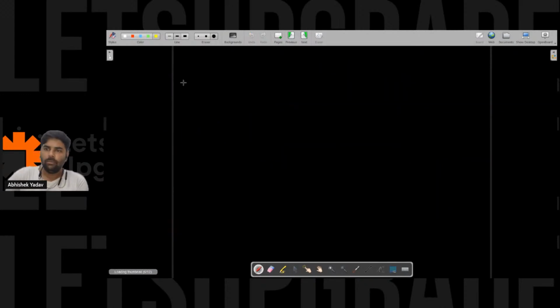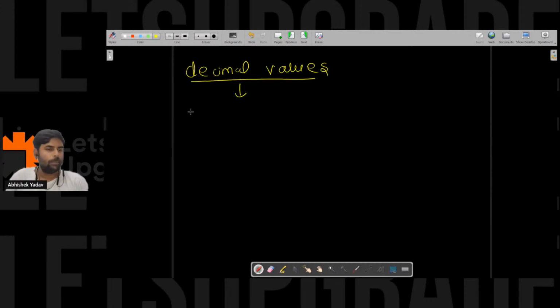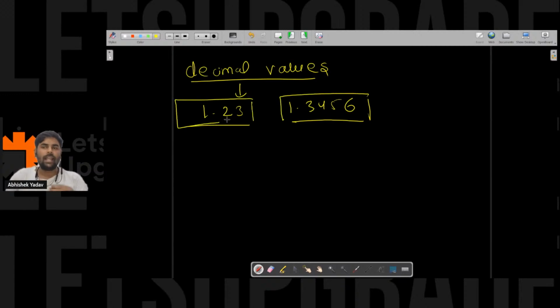Let's move to the next data type, that is float. If I have to store decimal values, how can I store them? Decimal values means numbers having a decimal part in them, like 1.23 or 1.23456. So if I have to store decimal values,